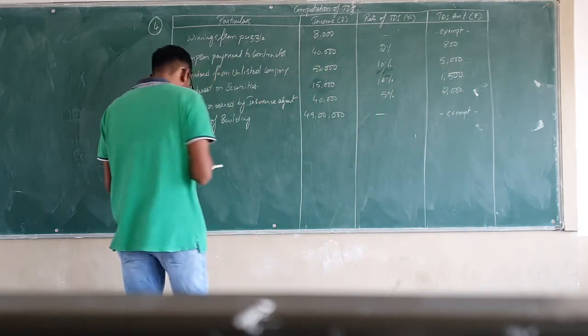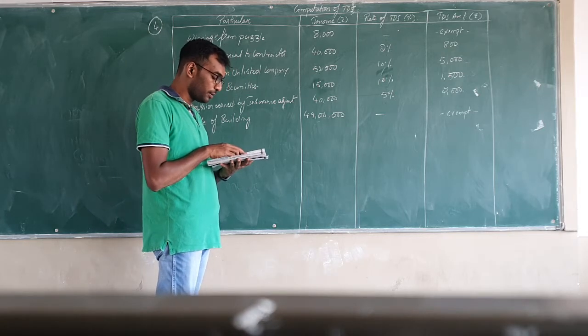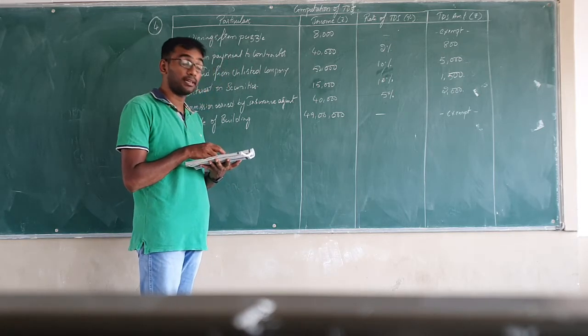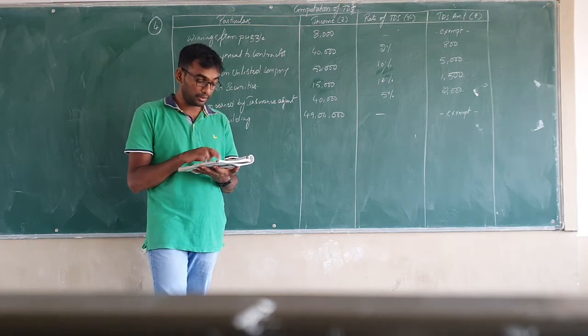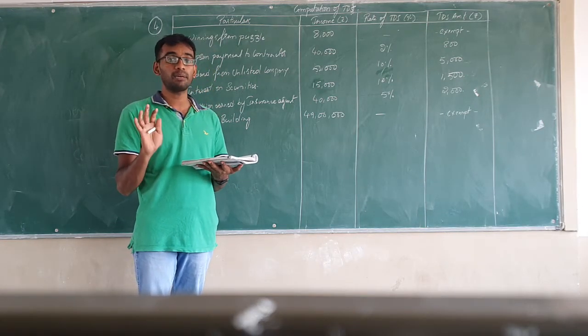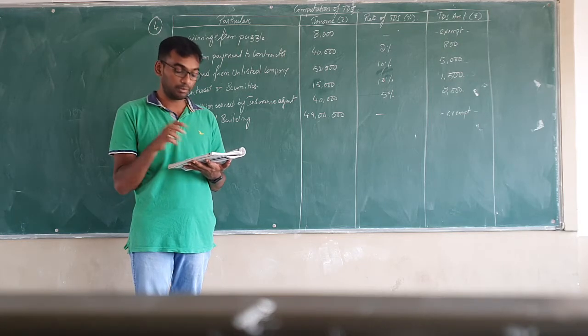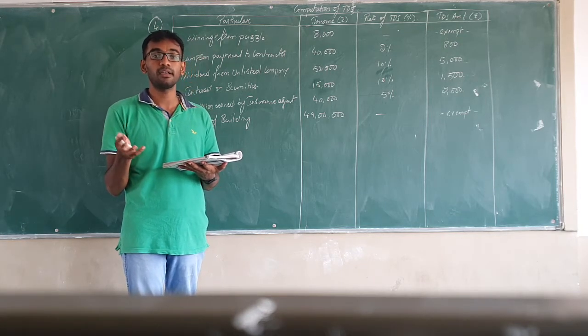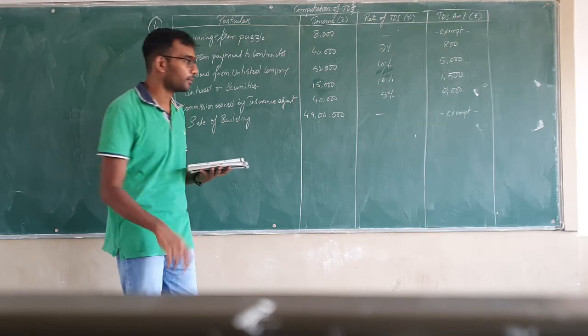Then again, next item, they have given withdrawal from National Savings Scheme, rupees 5,000. So whenever there is a withdrawal made from National Savings Scheme, it should be more than 2,500 for applicability of TDS. Here the amount is 5,000. That means it is in excess of 2,500. So again 10% of TDS will be computed on the same.